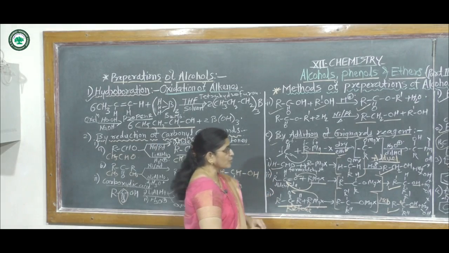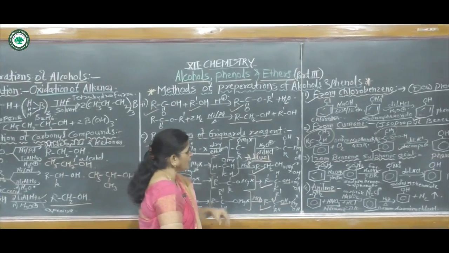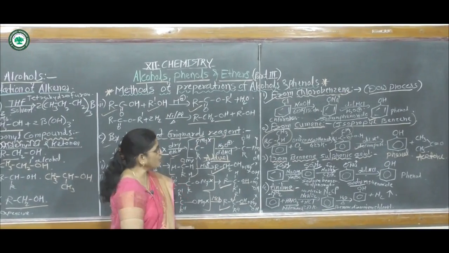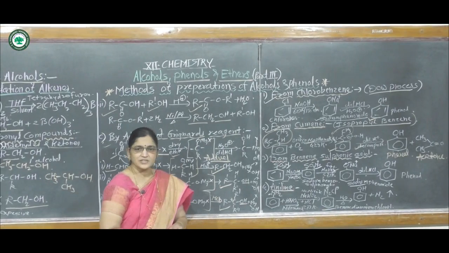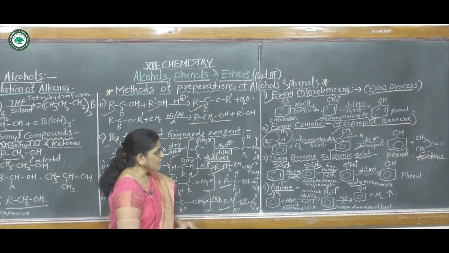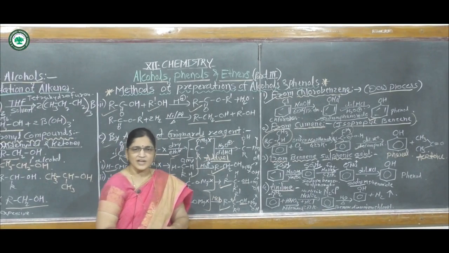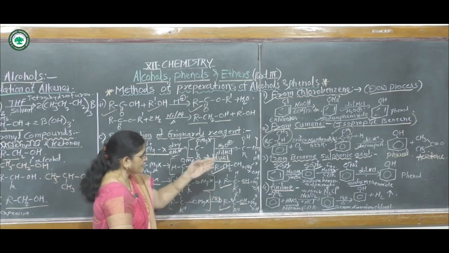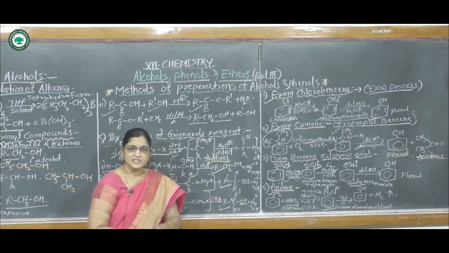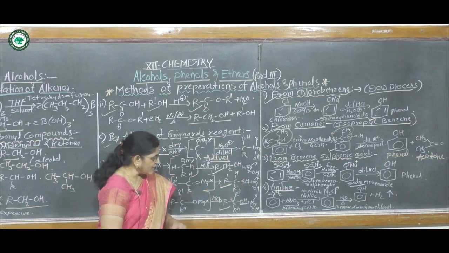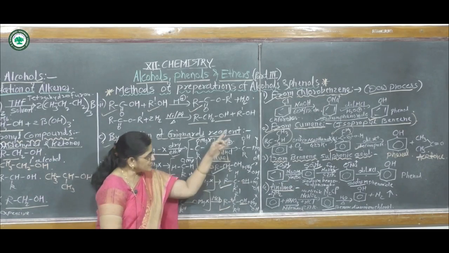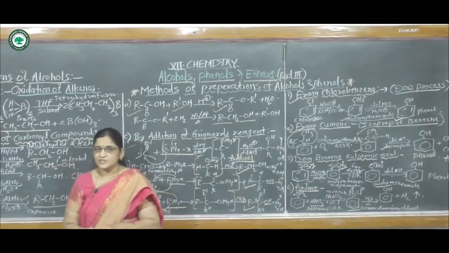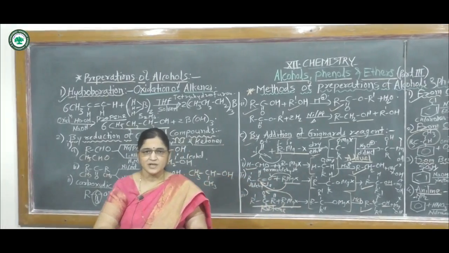Then preparation of phenol. The first method is from chlorobenzene, called the Dow process. Second, from cumene, also called isopropyl benzene. Third, from benzene sulfonic acid. Fourth, from aniline. In all these methods the final product is phenol.